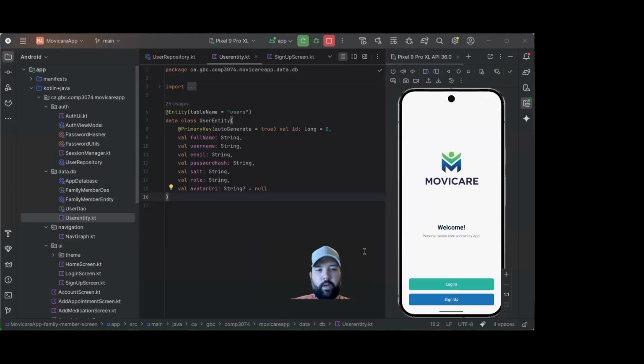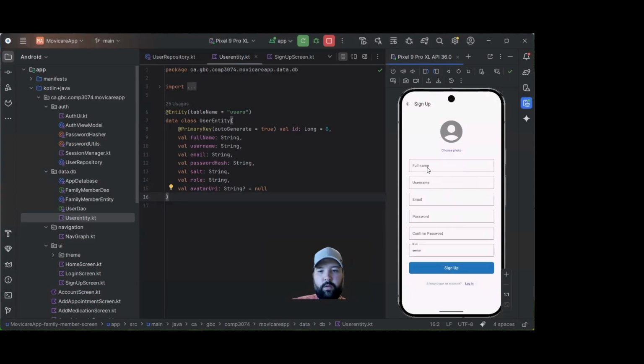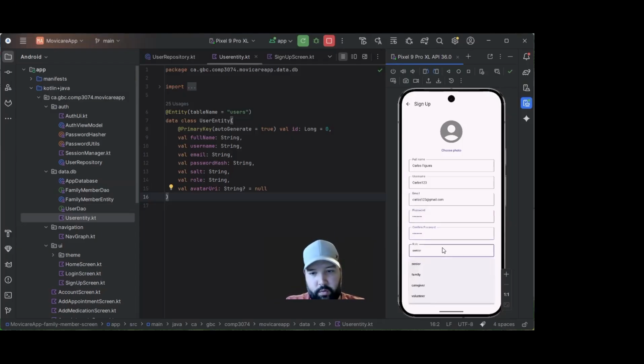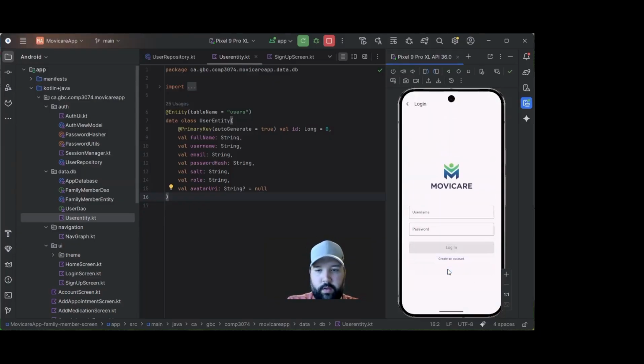Hello, my name is Figuera, and today I'm going to walk you through the login and sign up screen. As you can see, we have the sign up button. We have to put our full name and username. We have to put the email as well. We have to put our password, and we have to confirm the password. They have to match, and you have to choose your role. Then you can choose your photo as well, and you can sign up.